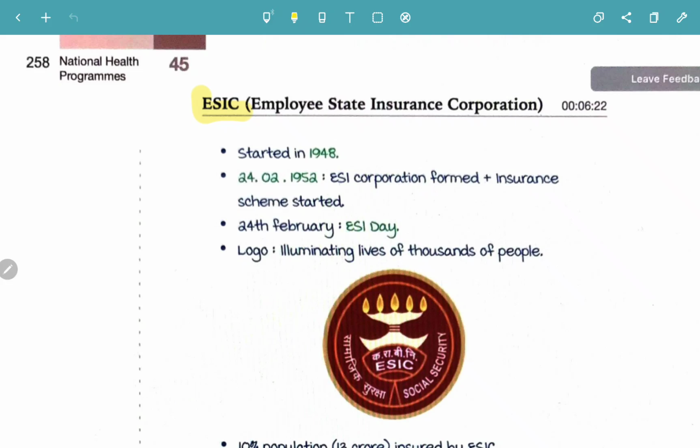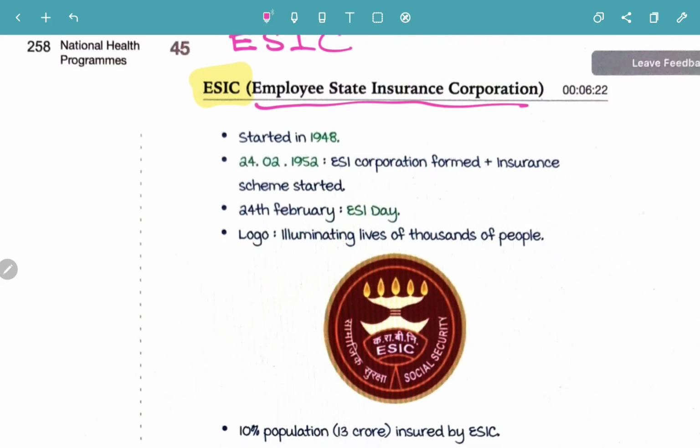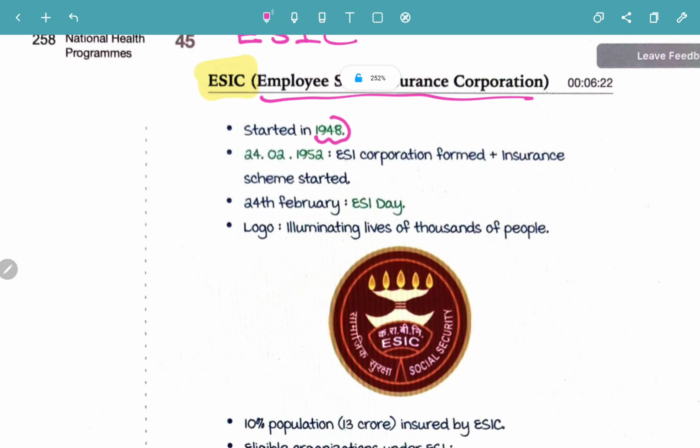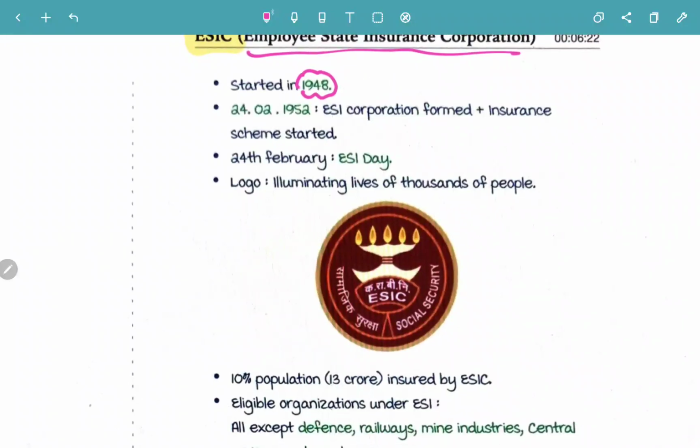Moving on to ESIC. What does ESIC stand for? Employee State Insurance Corporation. So Employee State Insurance Corporation is nothing but ESIC. This corporation, ESI Corporation, was also started in the year 1948. Around the 24th of February 1952, ESI Corporation was formed, and an insurance scheme was started.